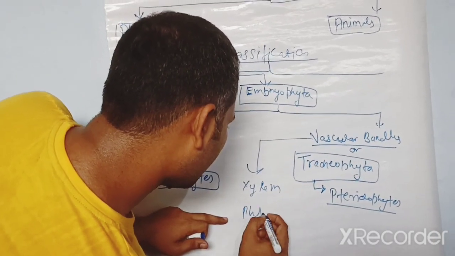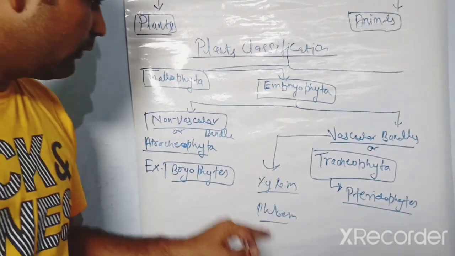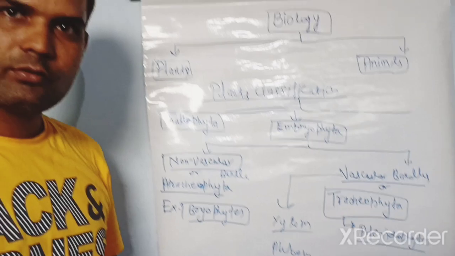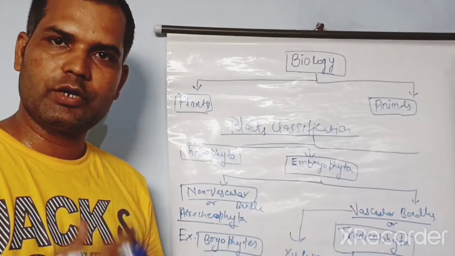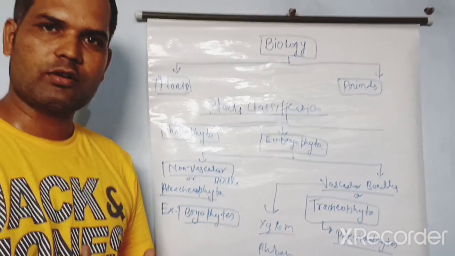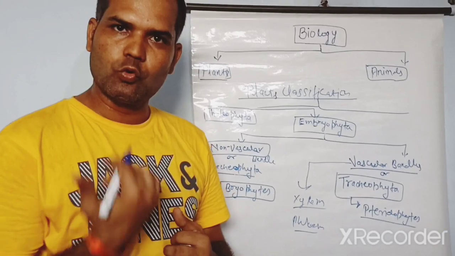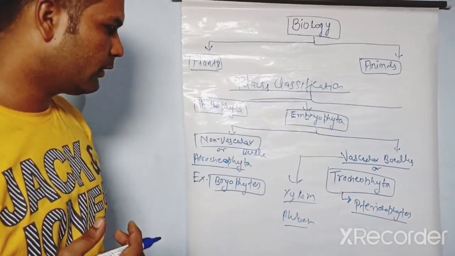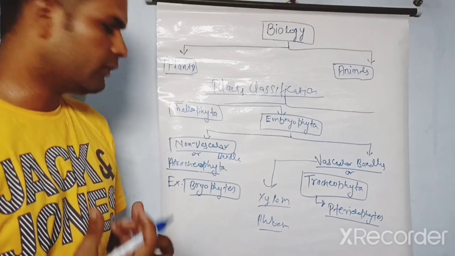What is the work of xylem and phloem? Why are they present in plant vascular bundles? Xylem supplies nutrients and water to the plants, and phloem carries food, which means different types of minerals, and takes part in the nutrition of the plant.